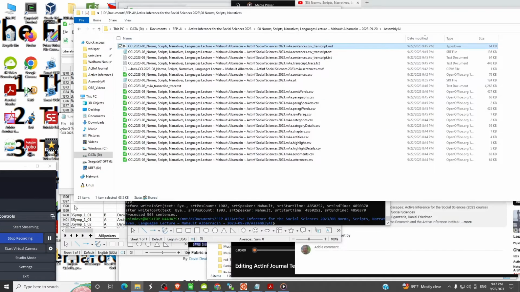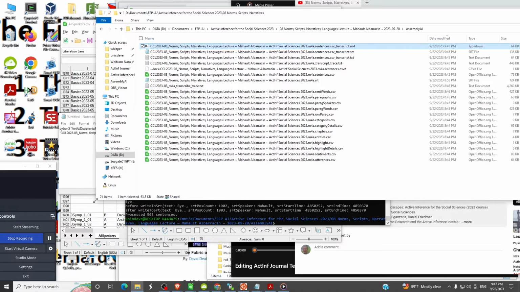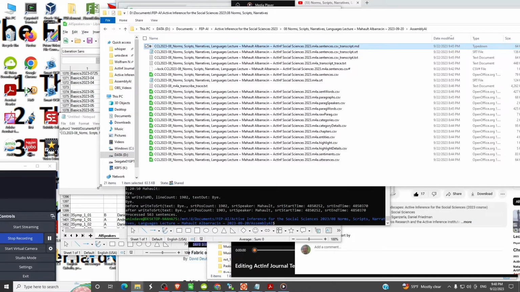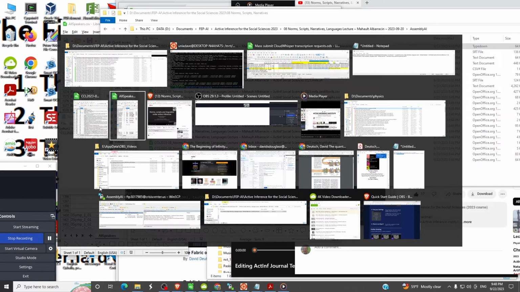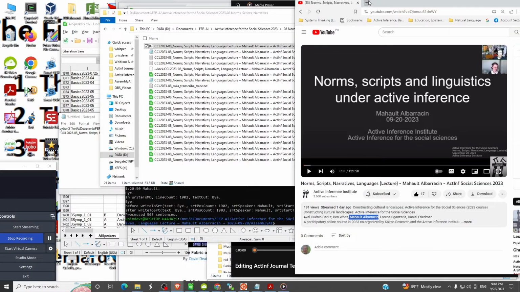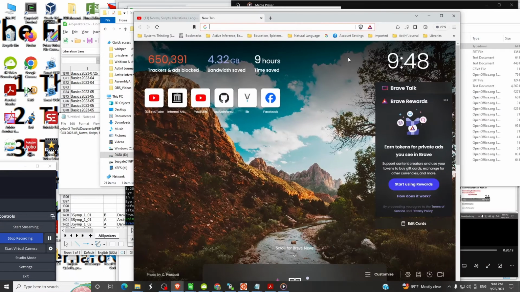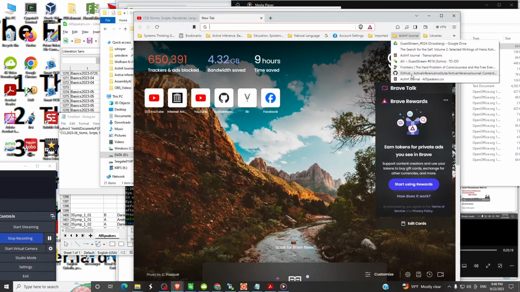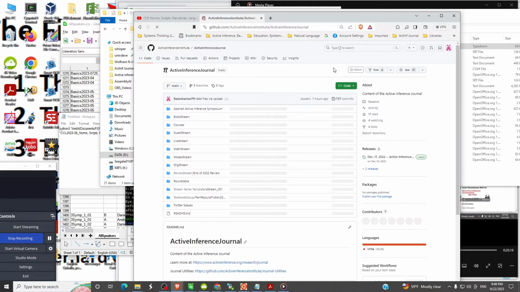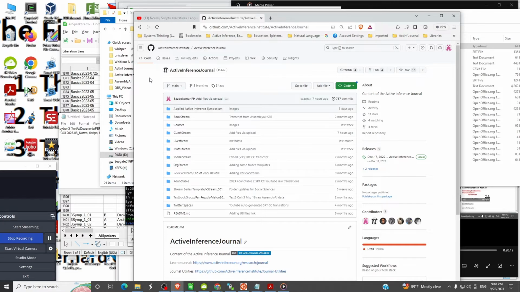So what we're going to do now is just go ahead and move that into GitHub. So we will now open up the part of GitHub where we store these. I use a tab called ActInfJournal, and that opens at the top level of the journal information.